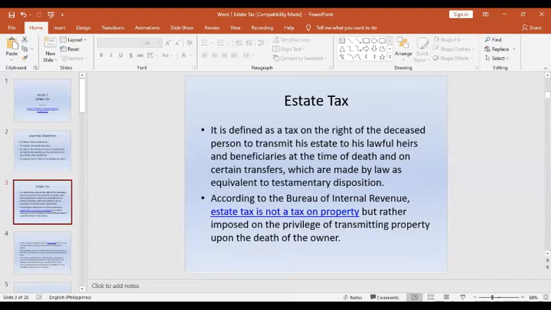But according to the Bureau of Internal Revenue, estate tax is not just a tax on property, but also a tax imposed on the privilege of transmitting property upon the death of the owner.